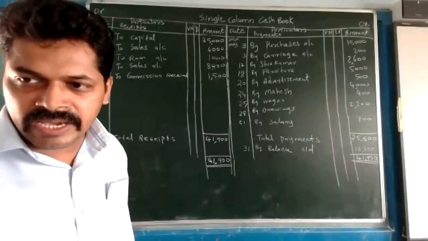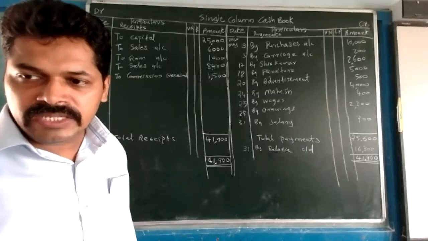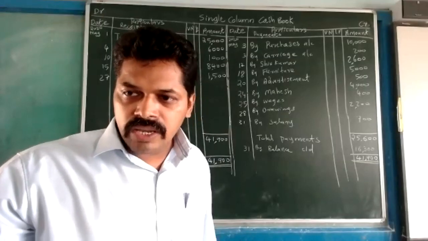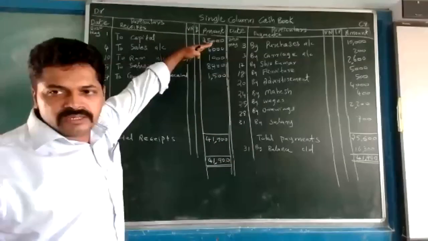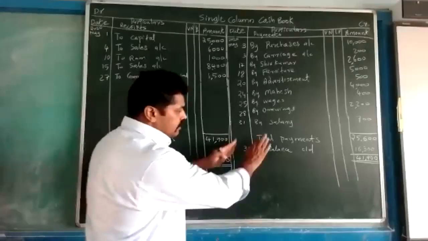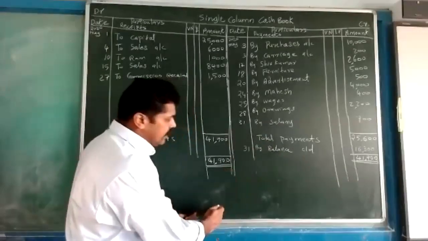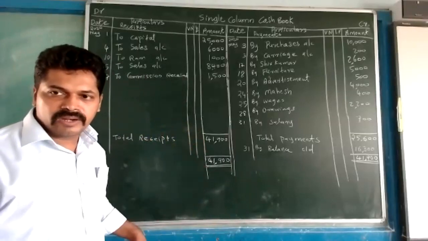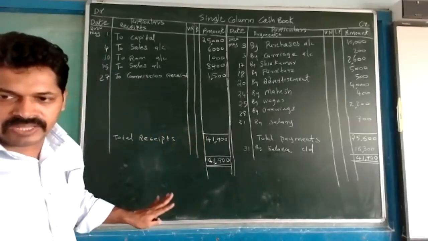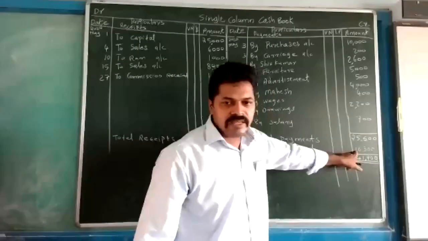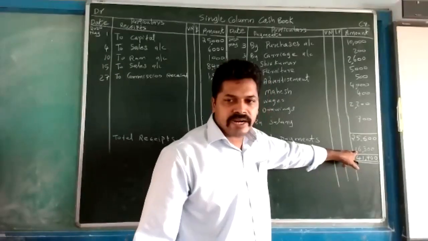And one more thing is there. What is the next month after May? June. So the same account we will use for the month of June also. We will extend this line, and the June transactions we will complete in this one. When we are starting the month of June, first of all, how much cash was there in the last month? 16,300.